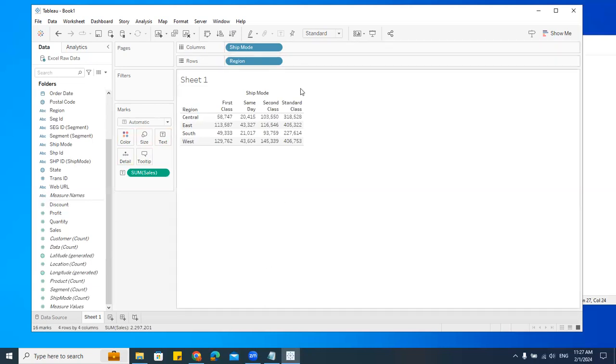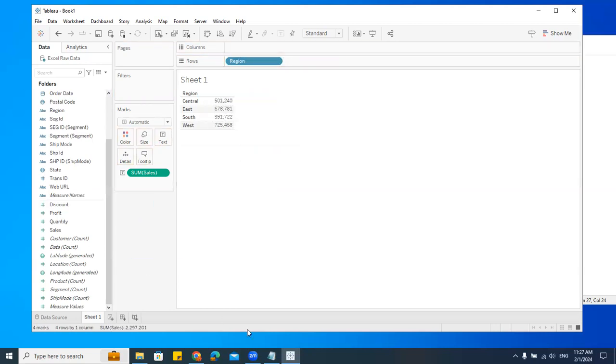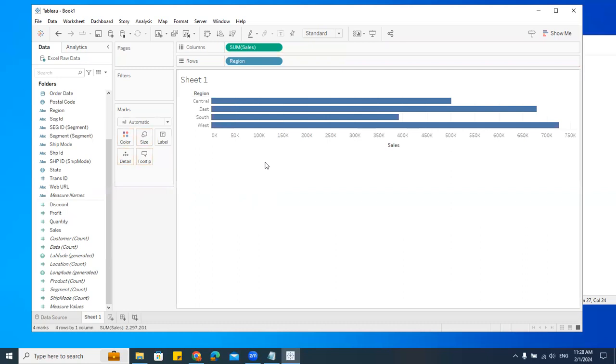But I didn't put it here. Why? Because this part is actually calculated values, wherein we should use these marks. How? Let me remove this sales, drag and drop. Understood? Now let me remove this ship mode. Can you see I'm getting these values? Yes. Now what I'll do, I'll take this sum of sales, put it here in column.